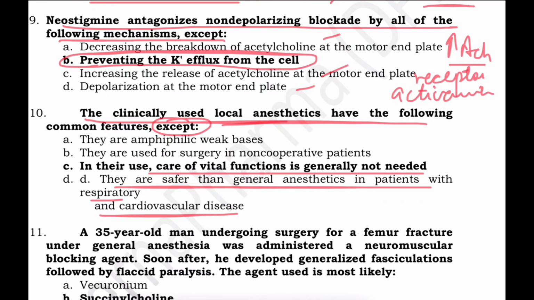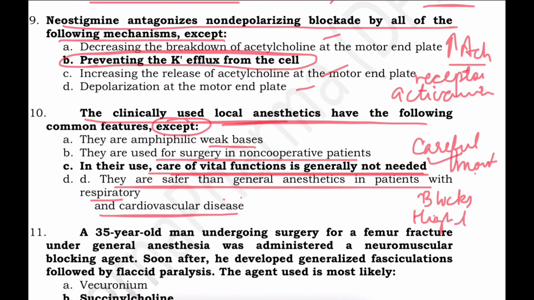Local anesthetics are weak bases, right? They are used for surgery in non-cooperative patients, right? They are safer than general anesthetics, this is also right. Except, in their use, care of vital functions is needed. Careful monitoring is needed, especially when they are given in blocks or in high doses, because they can cause systemic toxicity, CVS toxicity and CNS toxicity. So these were questions on skeletal muscle relaxants.